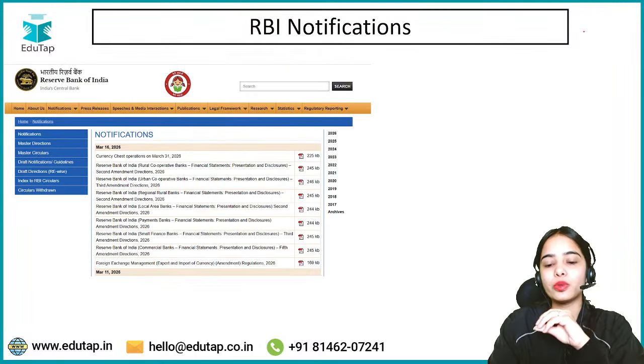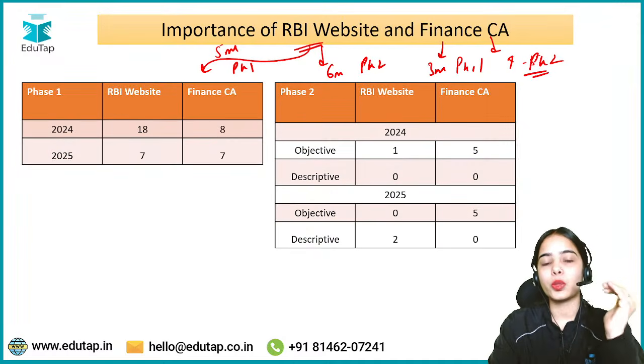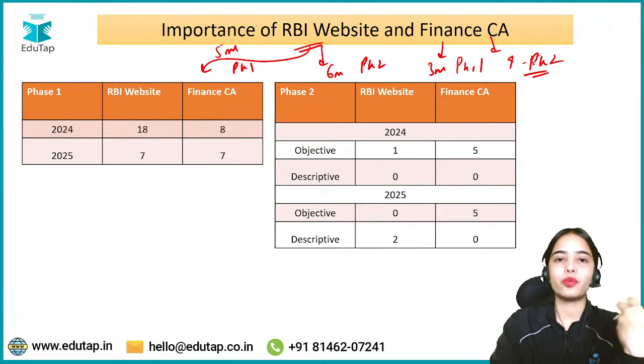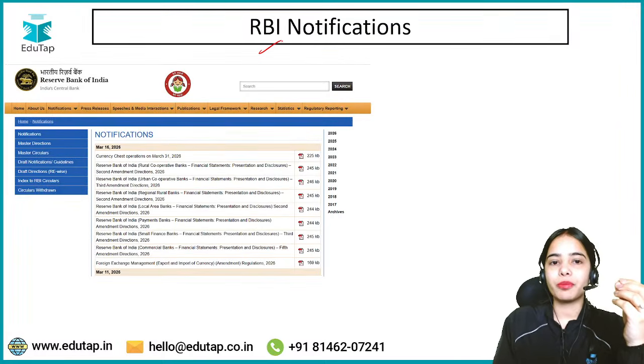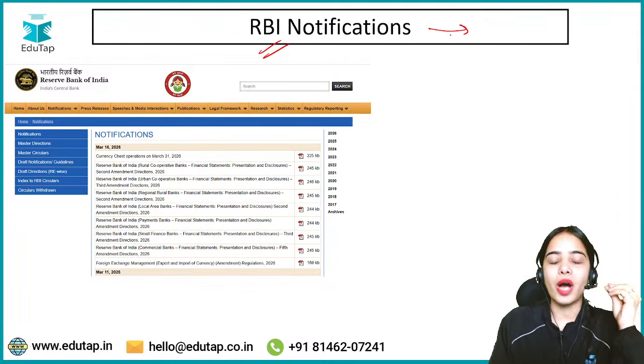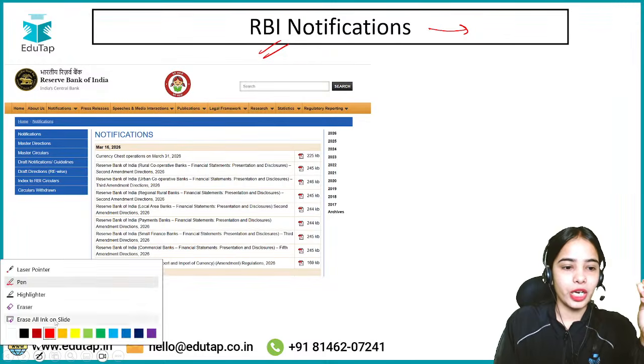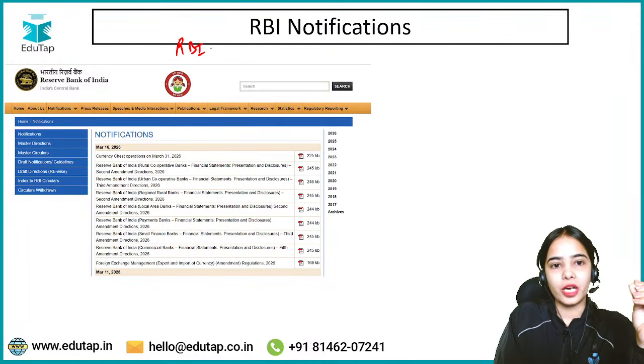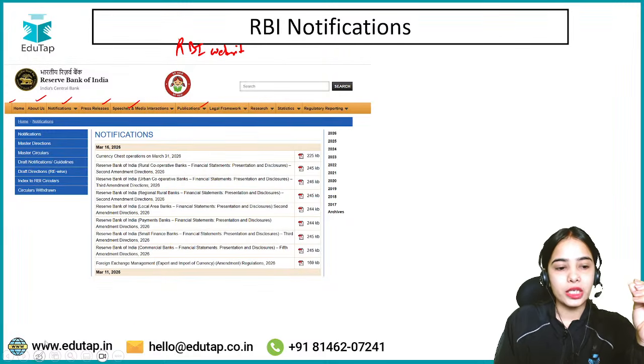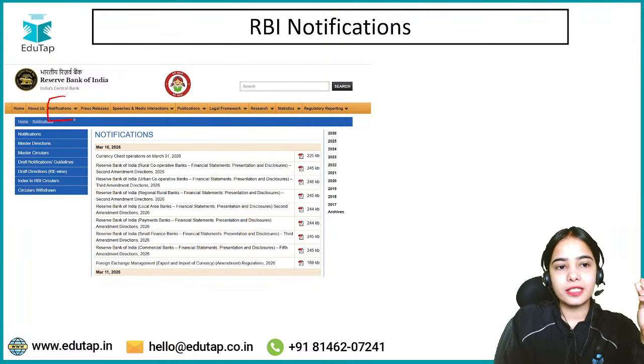Now coming to the segments, what you have to cover from the RBI website and what you can leave. Starting with the RBI notifications, this is something that you have to cover from the RBI website. When you go to the RBI website, these are the components that you will see. Here the RBI notifications are very, very important.